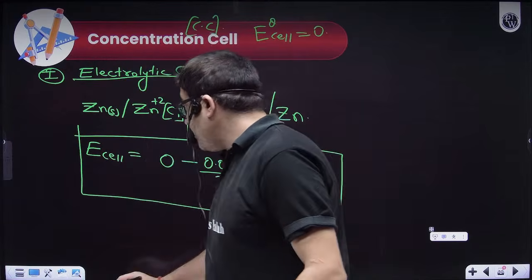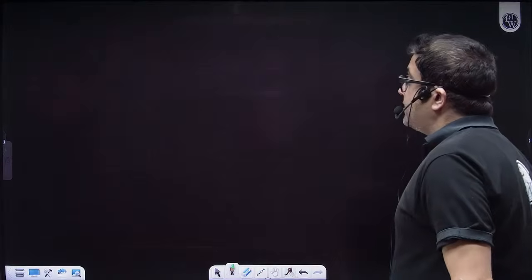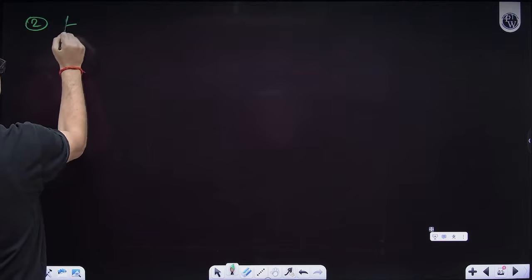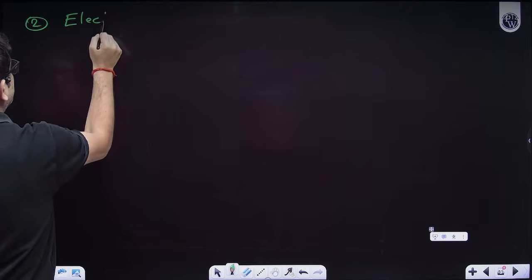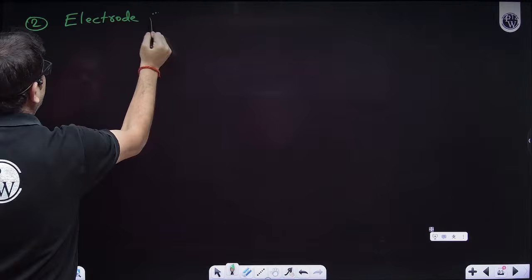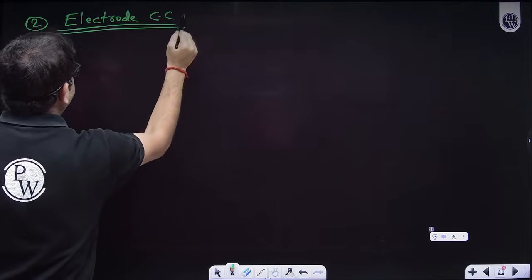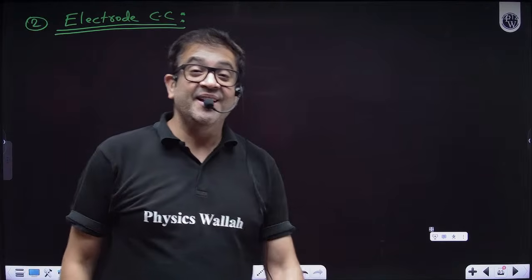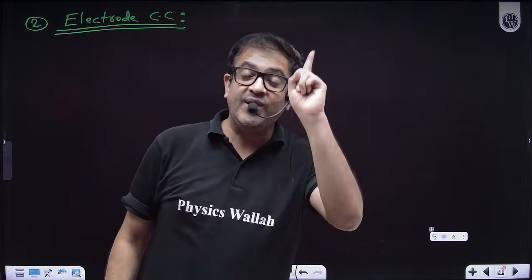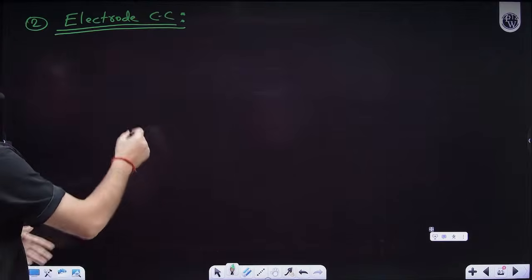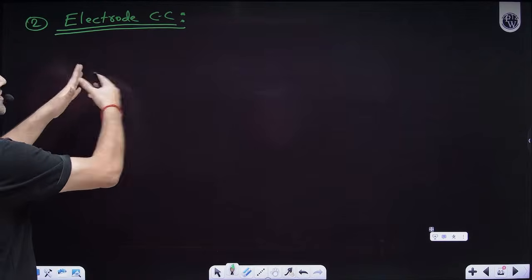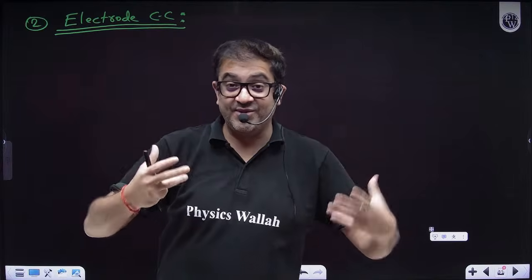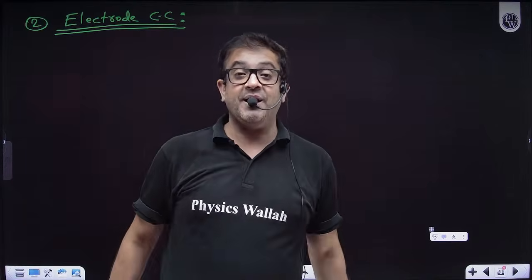Now, sir, sometimes you can also have an electrode concentration cell. How, sir? Very easy, beta. How can you expect an electrode concentration cell, sir? Beta, you can have that electrode concentration cell. How? Let's say I'm not making that diagram. I'm just giving you the cell representation, because we know the anodic compartment and cathodic compartment.